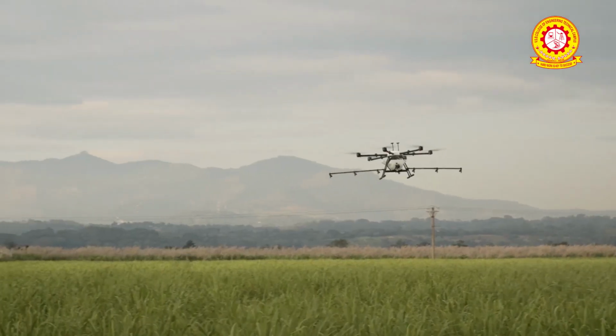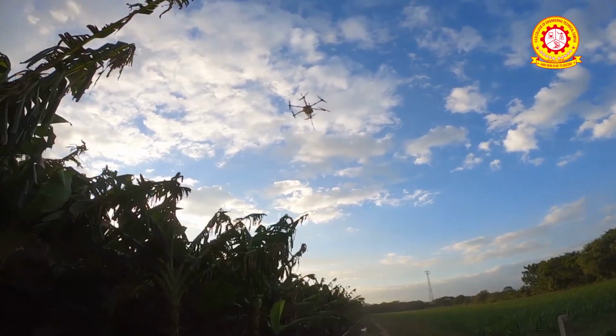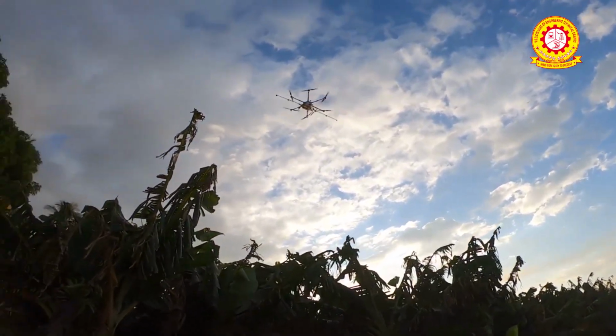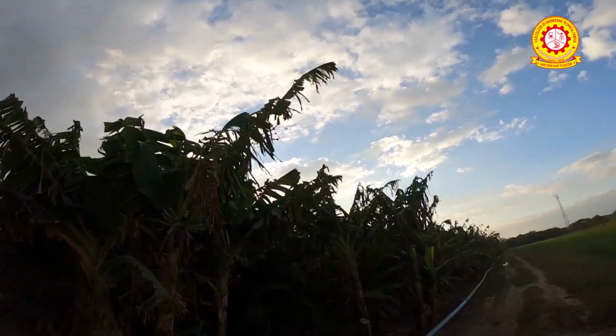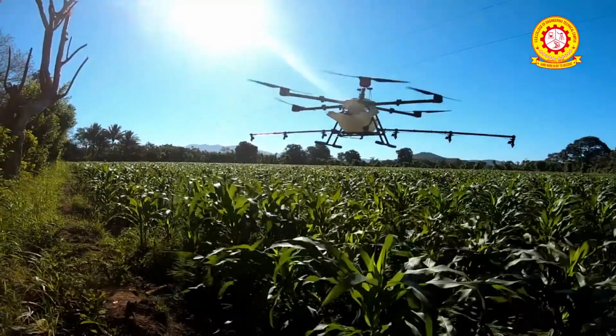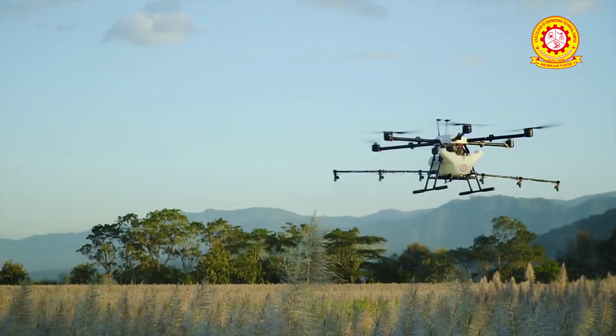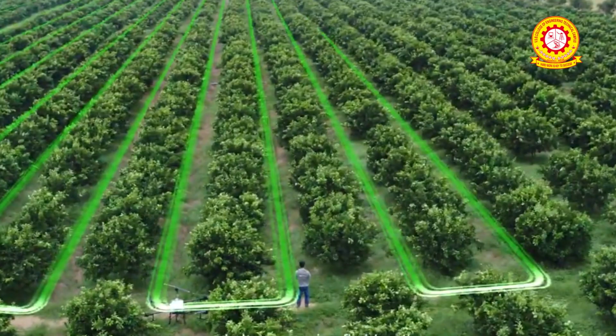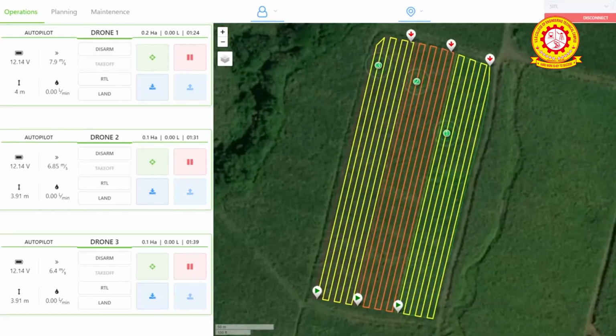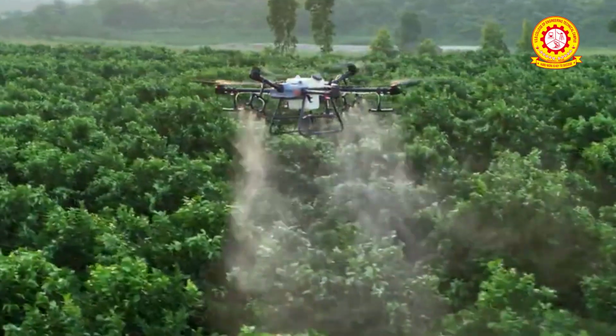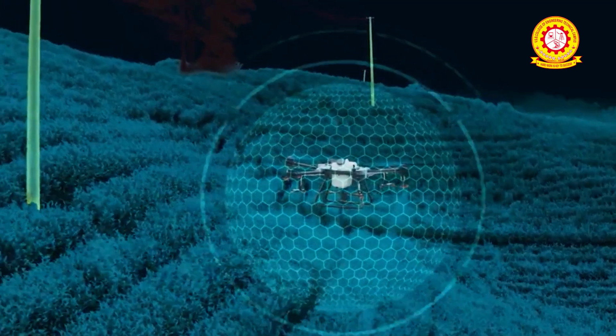The use of drones has altered the agricultural industry and will continue to grow in the upcoming years. Now the drones have come to the level of small-scale agriculture. Drones can be used for a wide range of applications in the agricultural industry, including monitoring crop health, monitoring field conditions, planting and seeding, spraying applications, security, drone pollination, drone irrigation, etc.